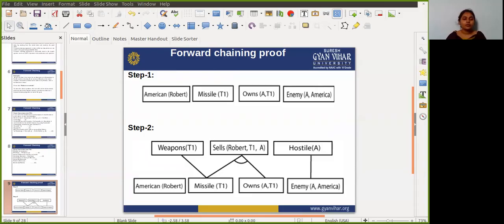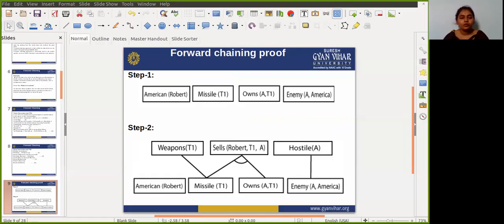Now in step two, we will see those facts which are inferred from the available facts with satisfied premises.